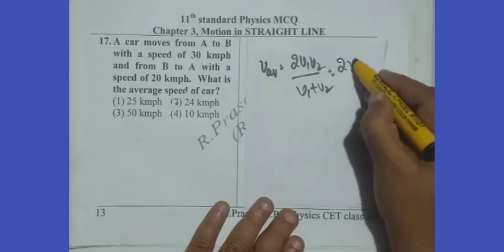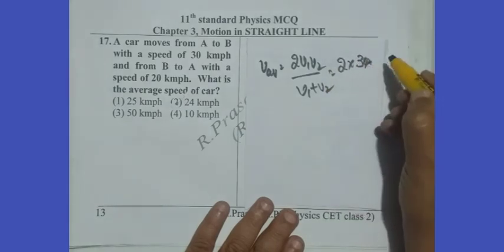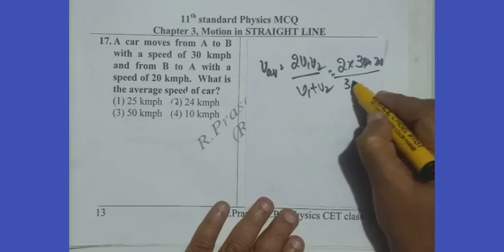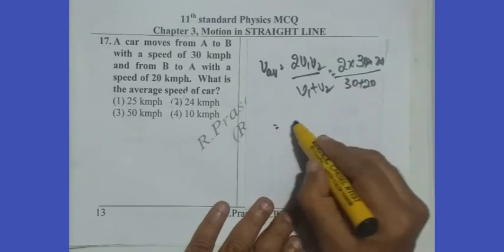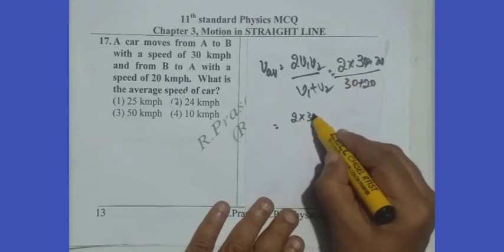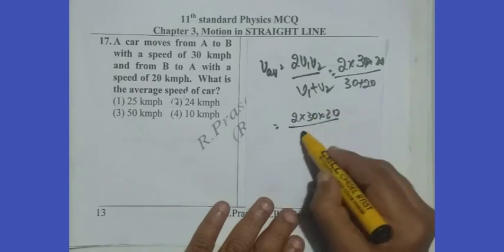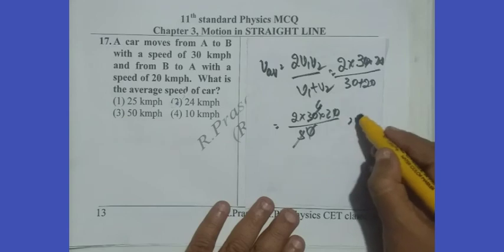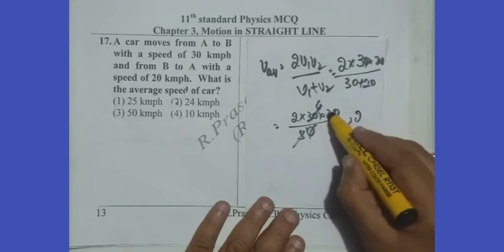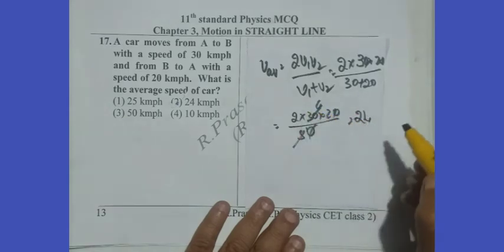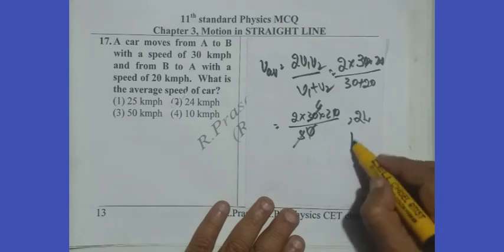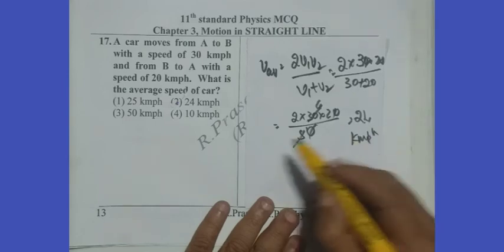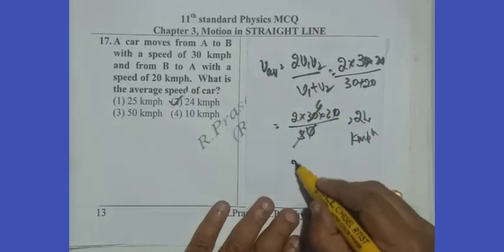So 2 into 30 into 20 divided by 30 plus 20, that is 1200 divided by 50, which is 24 kilometer per hour. Therefore, option 2 is correct.